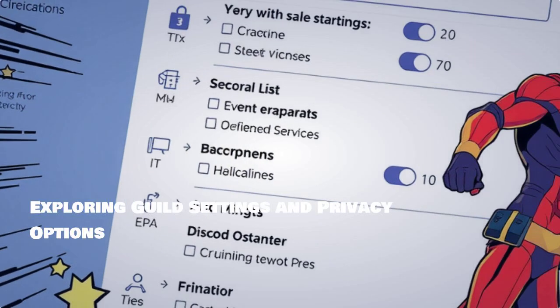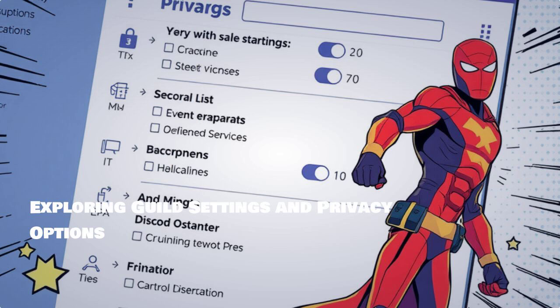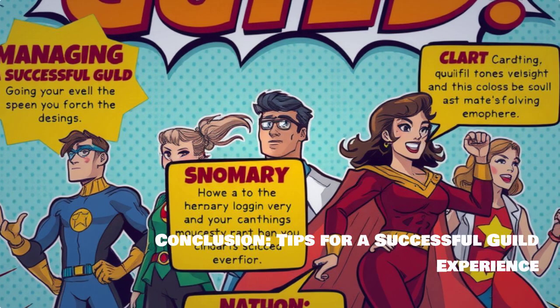Let's take a closer look at guild settings, particularly the important privacy options you should be aware of. To wrap up, let's review some final tips for ensuring your guild is successful and engaging.